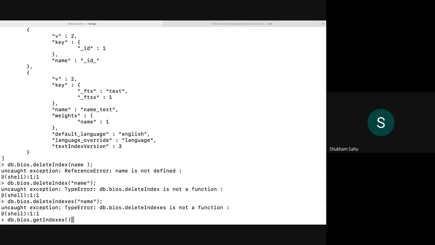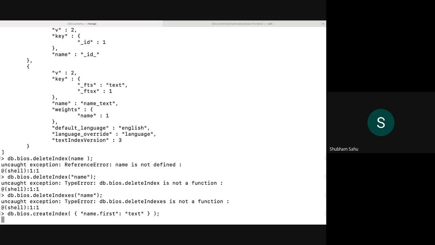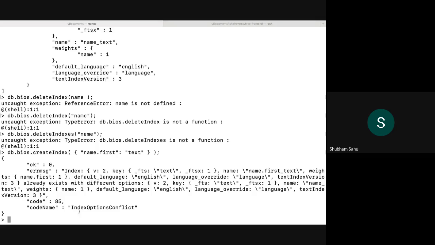Let me try creating one more. So we cannot create any other index if one is already available.